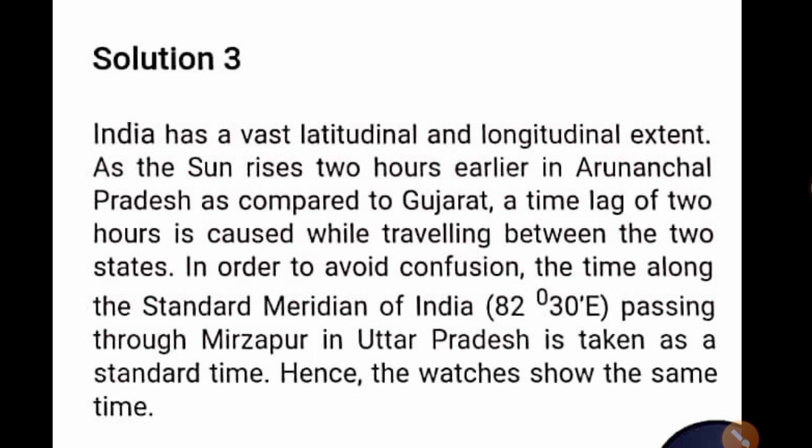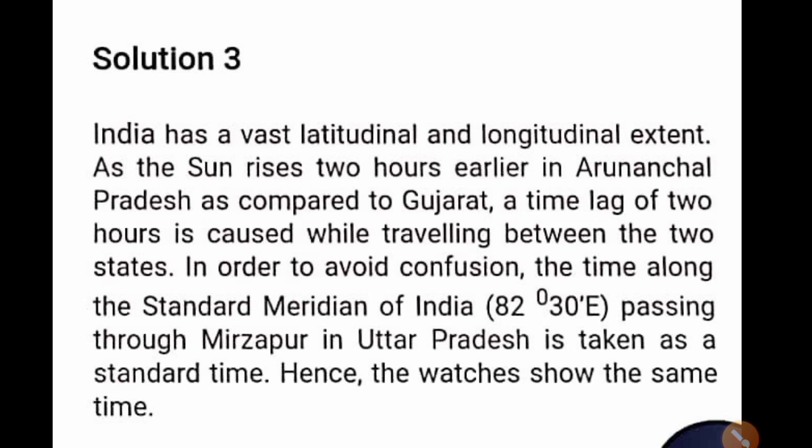The sun rises 2 hours earlier in Arunachal Pradesh as compared to Gujarat in the west, but the watches show the same time. How does this happen? That is the question. So, I showed you in the first question, the longitudes, why 82 degree 30-minute east longitude is considered as the standard meridian, because it is passing through almost the middle of our country, means not actually the middle portion of the land masses, but among the longitudes it is the middle one.